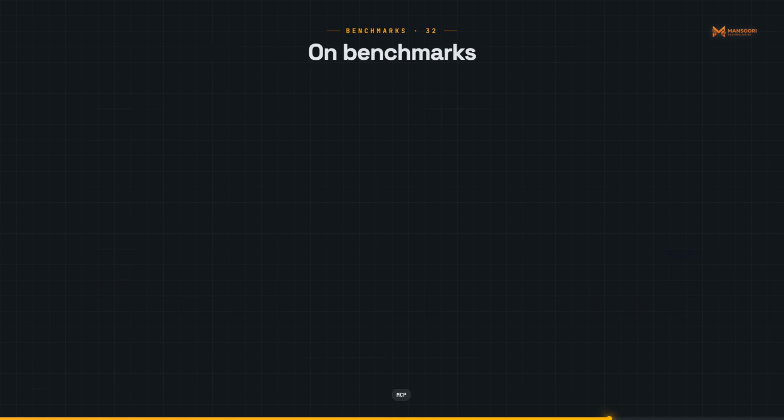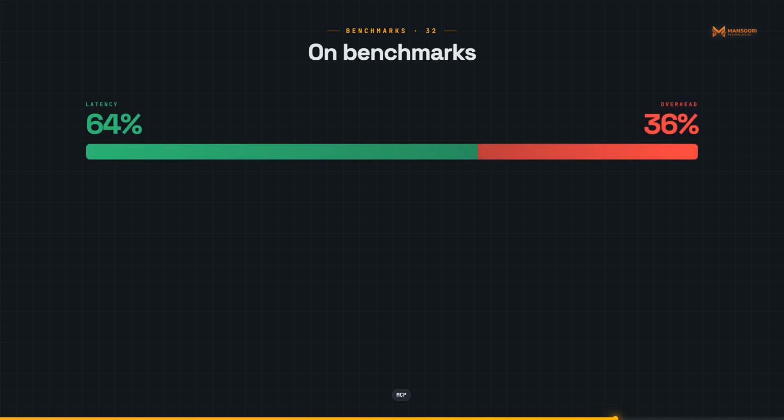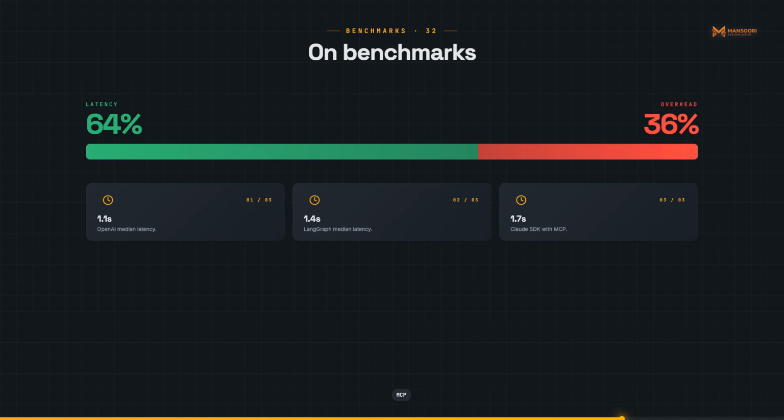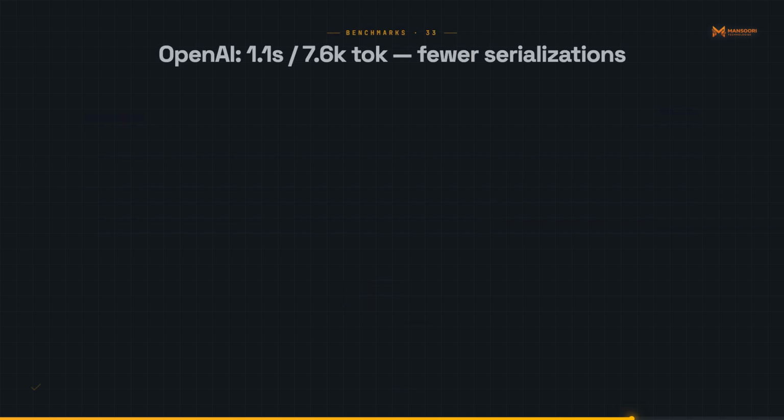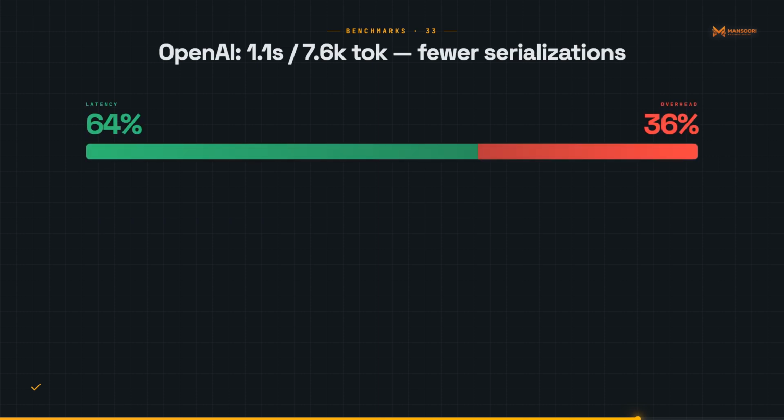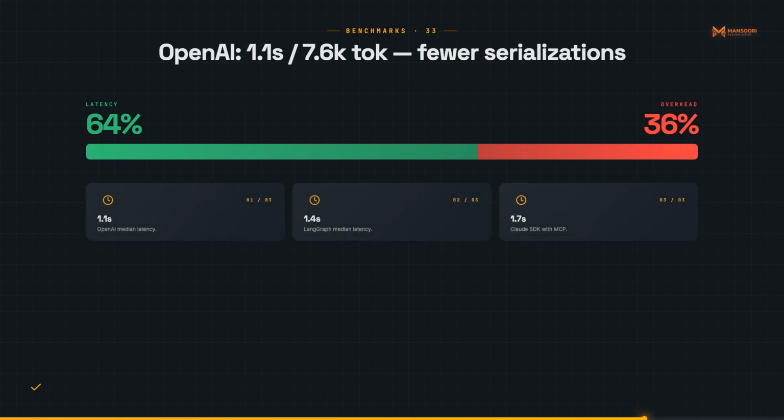On benchmarks: same task across all three, a research and outreach agent that searches 3 sources, synthesizes findings, and drafts a personalized email. LangGraph averaged 1.4 seconds end-to-end, consuming 8,200 input tokens per run. Graph traversal overhead is negligible below 20 nodes. OpenAI SDK averaged 1.1 seconds, 7,600 input tokens. Fewer intermediate state serialization calls contribute to the lower token count. Claude SDK averaged 1.7 seconds, 8,900 input tokens. MCP round trips add latency proportional to the number of tool calls.